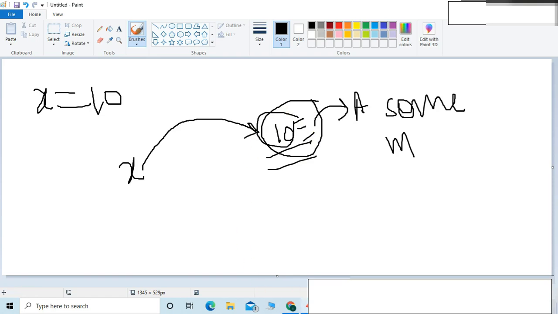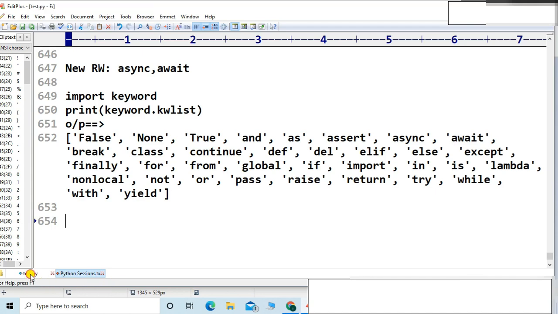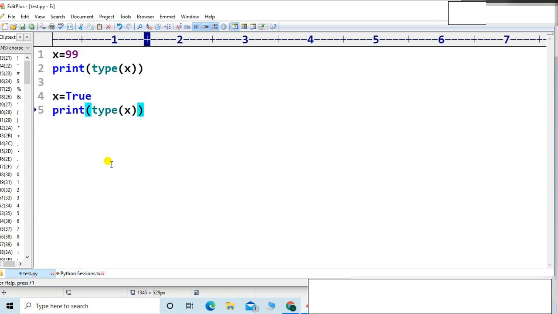Okay, so let me show you the output. Suppose I type x is equal to 10. Then I write print id of x, because the value 10 is assigned to x.